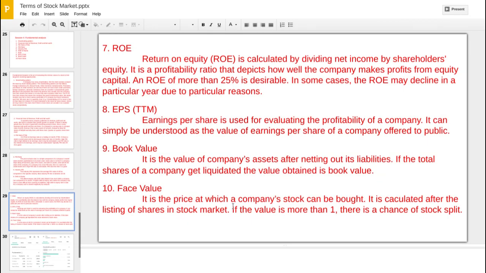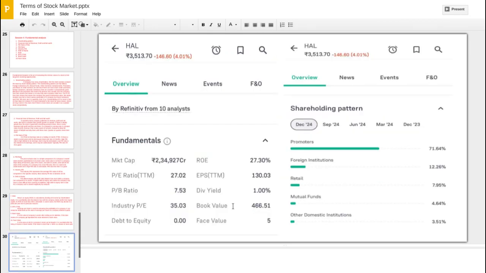Now we are going to some examples, and here I have taken it from HL, and from HL it is Groww actually. I am not promoting any broker, but it is quite clear to help you understand fundamental analysis.